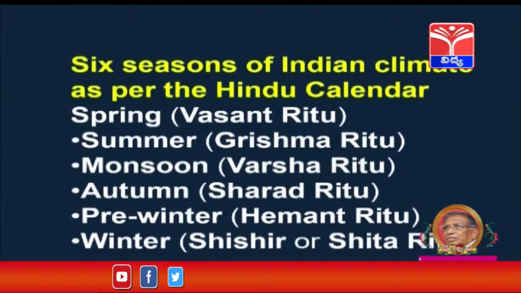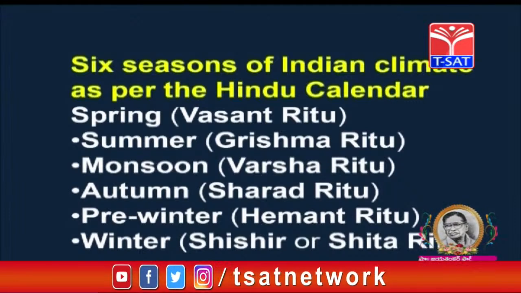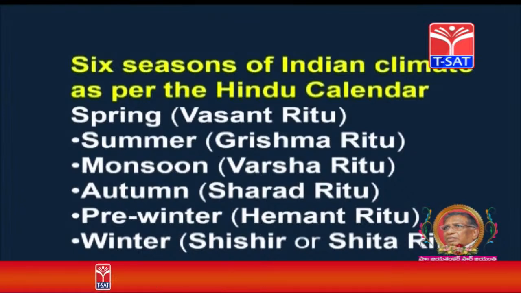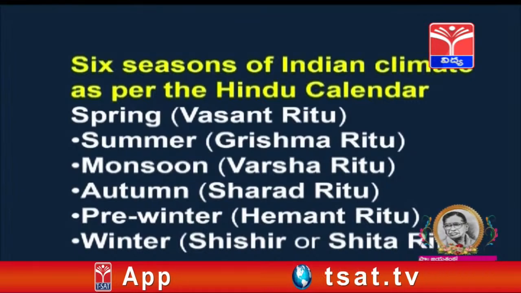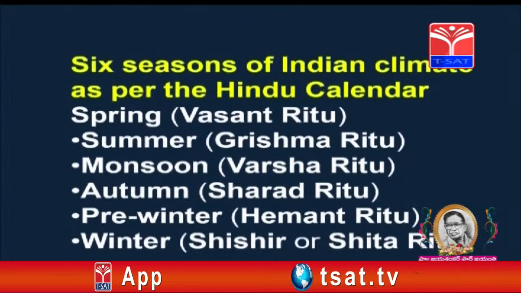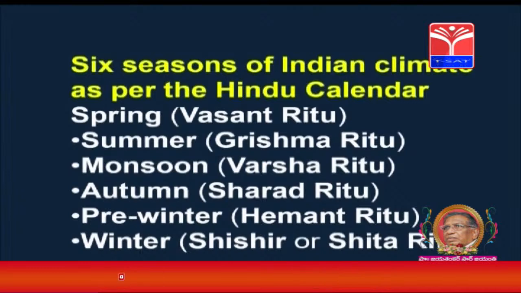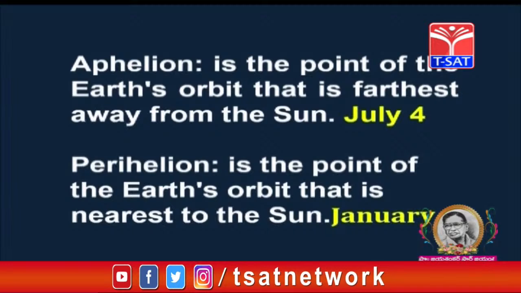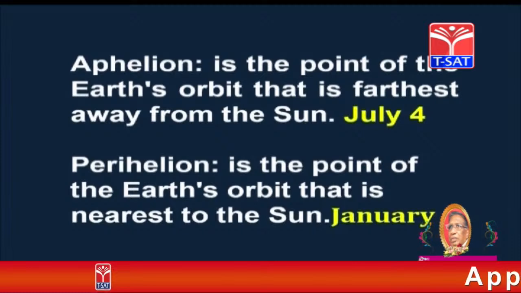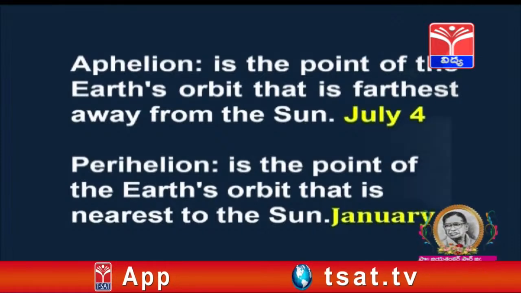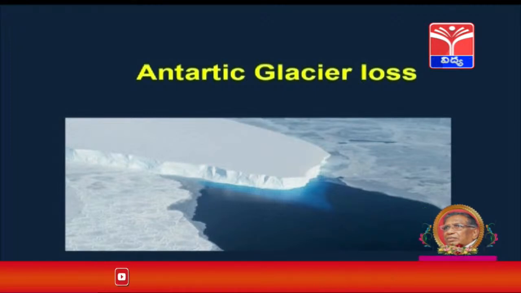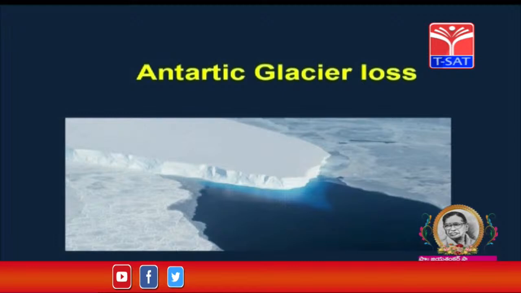There are 6 seasons of Indian climate as per the Hindu calendar. Spring, Vasanta Rituvu, summer, Grishma Rituvu, monsoon, Varsha Rituvu, autumn, Sharad Rituvu, pre-winter, Hemanta Rituvu, winter, Shishir or Shita Rituvu. Aphelion, the earth is far away from the sun on July 4th. Perihelion, the earth is near to the sun on January 4th. This image is of Antarctic glacier loss.